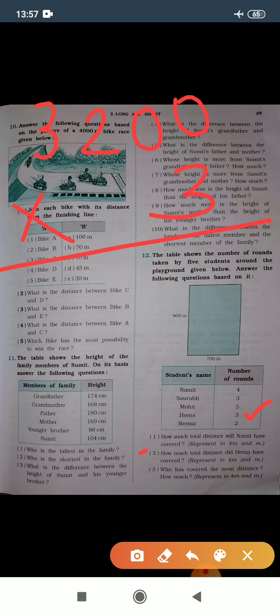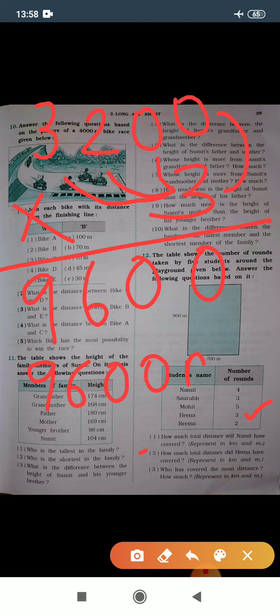So I will multiply 3200 with 3. 3 zeros are 0, 3 zeros are 0, 3 twos are 6, 3 threes are 9. So her total distance covered is 9600 meter.